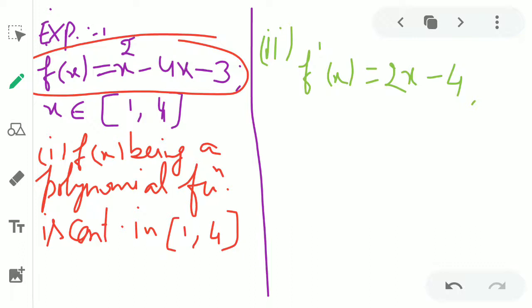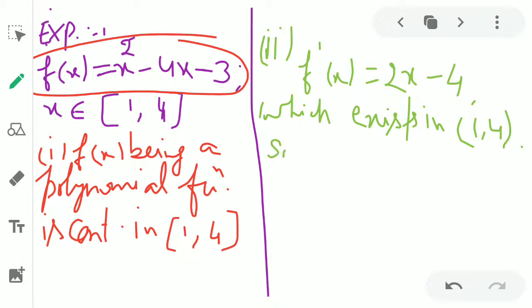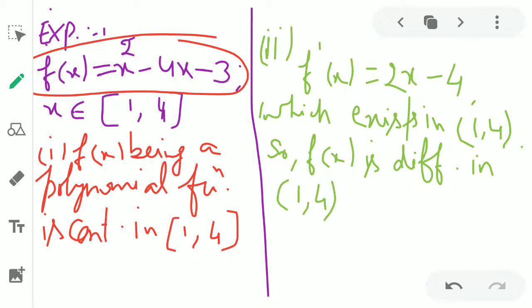So you write here, which exists in open interval 1 comma 4. Hence f(x) is differentiable in which interval? 1 comma 4. So the third condition we do not have to check in the LMVT. So all the conditions of LMVT are satisfied.